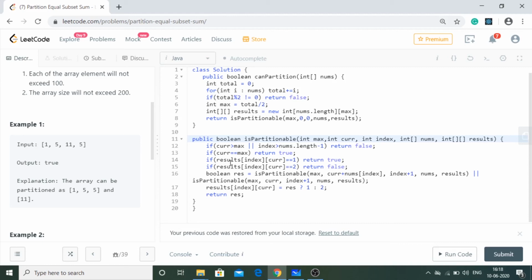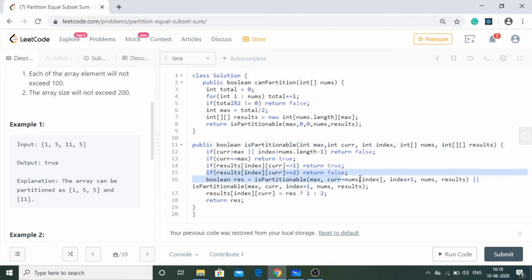Then another base condition is if current equals max, or we have done some additions and we find that the sum of elements, that is the current, gets equal to max, so we are going to return true because that is what we are looking for, right? Okay, and next condition is if result[index][current] equals 1, then we have to return true. I talked about this earlier in the video. If we see 1, then we are going to return true. If we see 2, then we are going to return false.